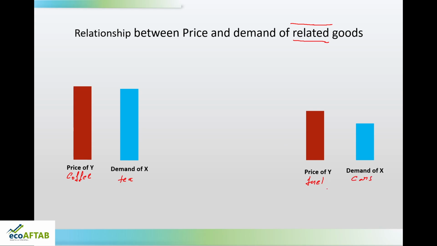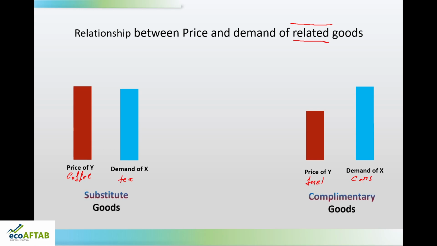Price of petrol has fallen, the demand for cars will increase. So, here in one situation we are saying there is a direct relationship, that is between rivals, and here petrol and cars do not move without each other, they are incomplete without each other, and they are called complementary goods.